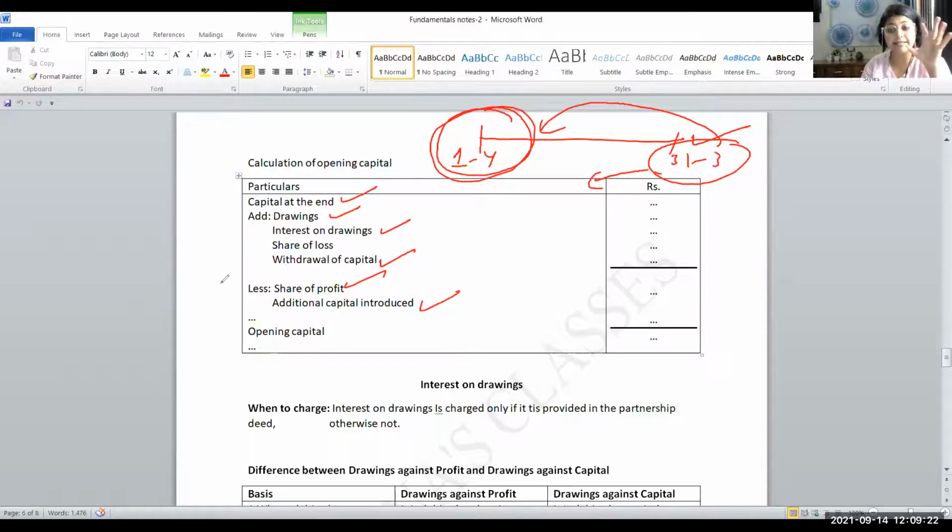So again, this itself is only the understanding. You will not get the clarity until you solve the question. So you have to open your book and real time solve the question. Only me saying theoretically and making you understand will not make any difference if you have not solved the question. So the best thing is that solve it. Okay, if you feel that you need to immediately see after listening to me, you pause it over here and see the questions. Now the last topic for today is interest on drawings.